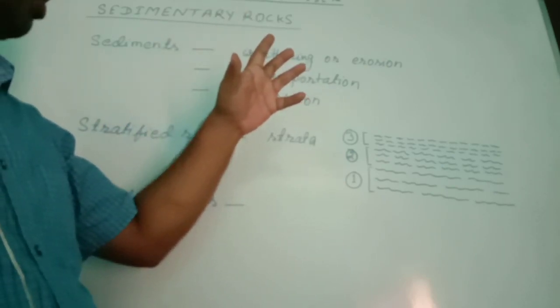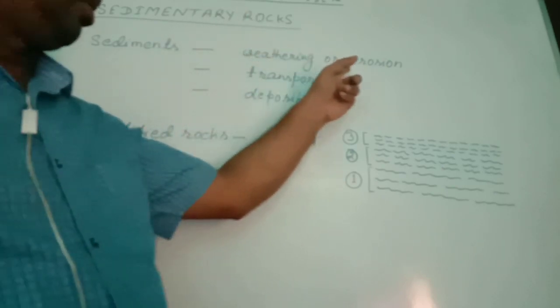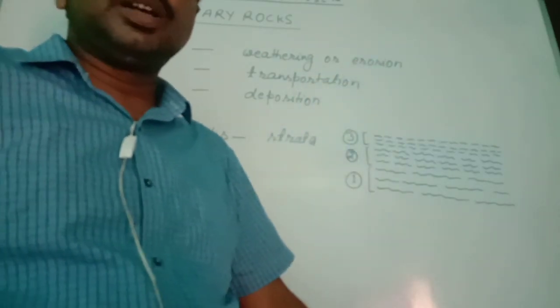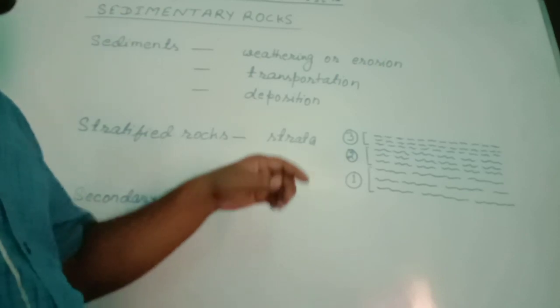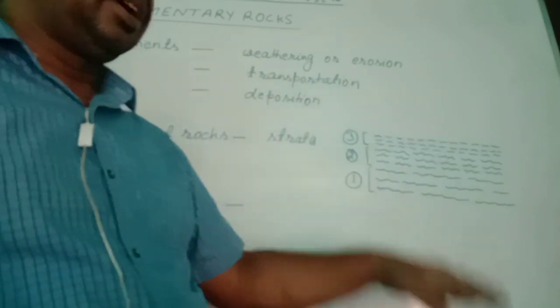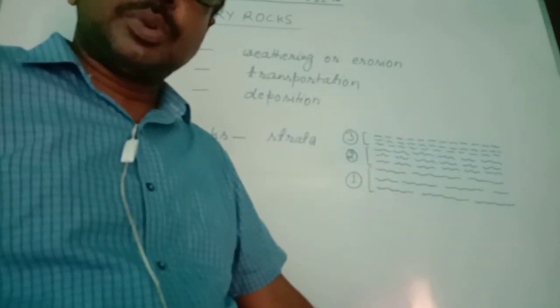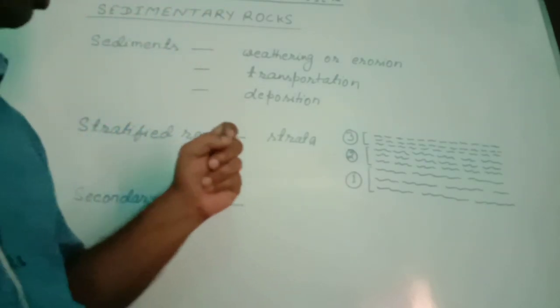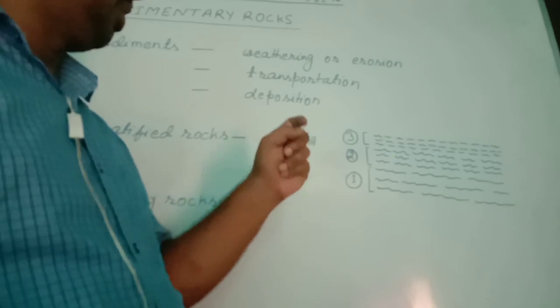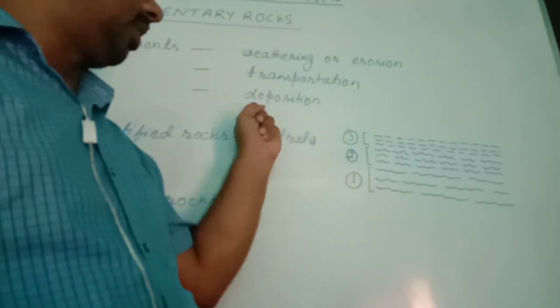Igneous or other kinds of rocks are weathered or eroded by the forces of nature. Then weathered or eroded materials are transported by the agents of transportation. And when the force of the agents of transportation becomes weak, those materials are deposited.